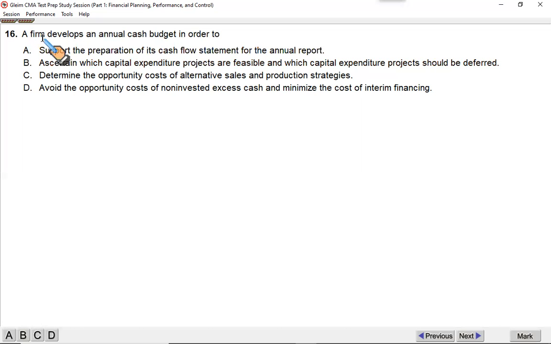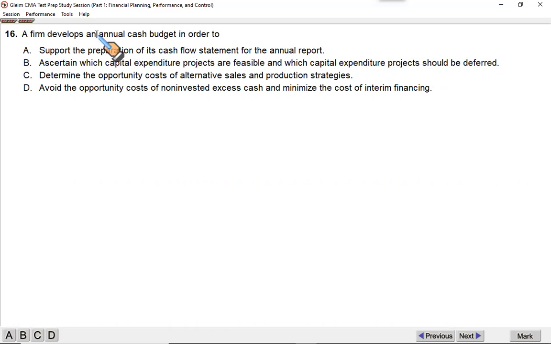Wrong. A firm develops an annual cash budget in order to ascertain which capital expenditure projects are feasible and which capital expenditure projects should be deferred. Wrong. Cash budget only shows you the cash inflows and outflows. Which project should we select? This is done through tools we have. We will study in CMA Part 2, Section E, NPV, IRR, payback, discounted payback. So this is wrong as well.